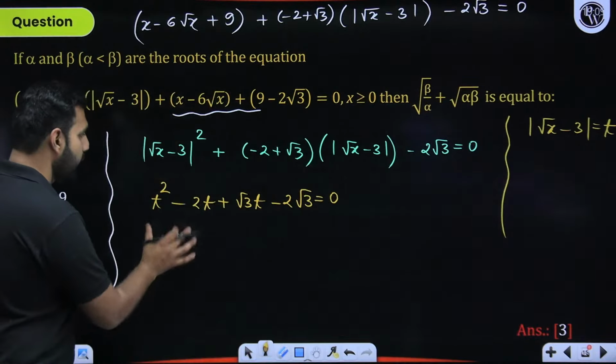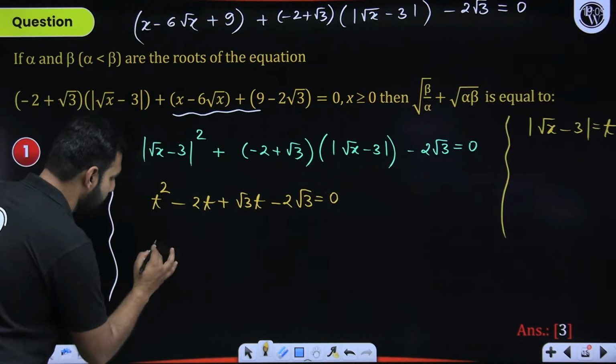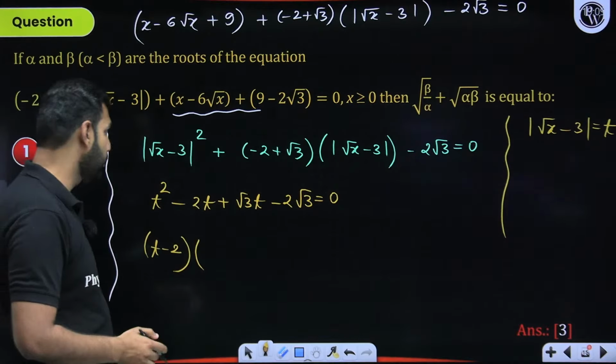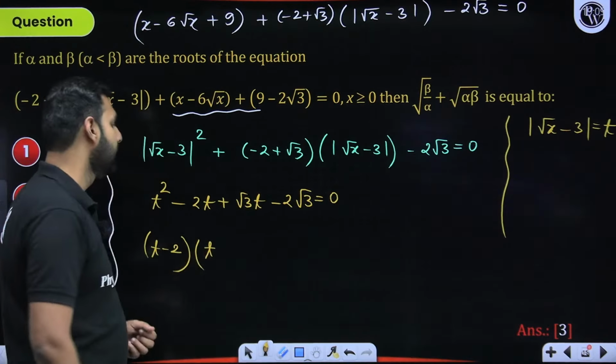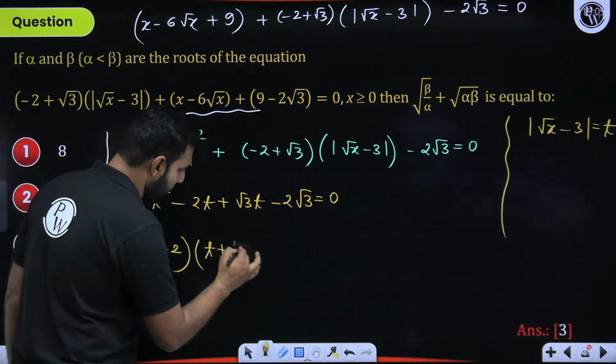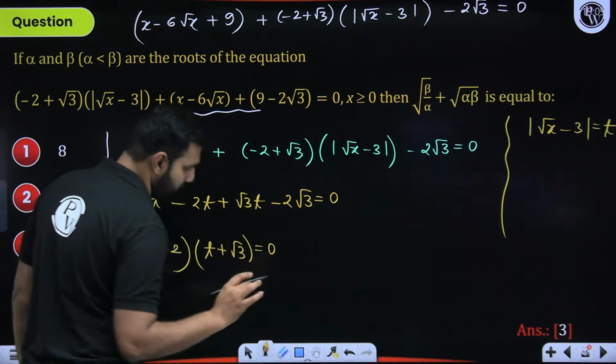So from here, when you take t common, it leaves you with t minus 2. I hope you have understood it. Now, what did I take common? T. And to have a t minus 2 here, I'll have plus root 3 common from here. That should be equal to 0. Did you all get that?